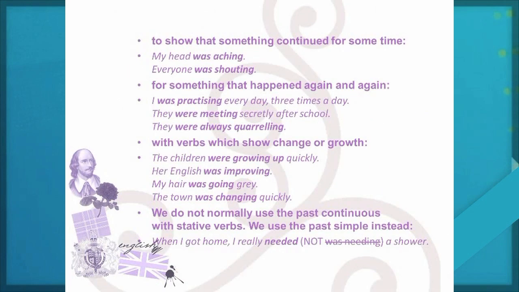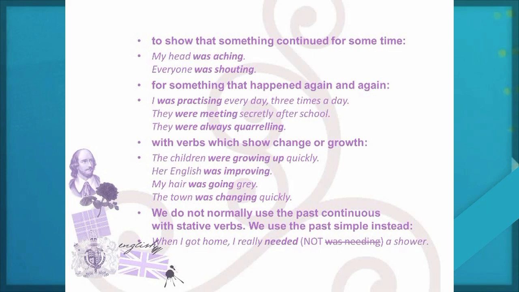To show that something continued for some time: My head was aching. Everyone was shouting. For something that happened again and again: I was practicing every day 3 times a day. They were meeting secretly after school.